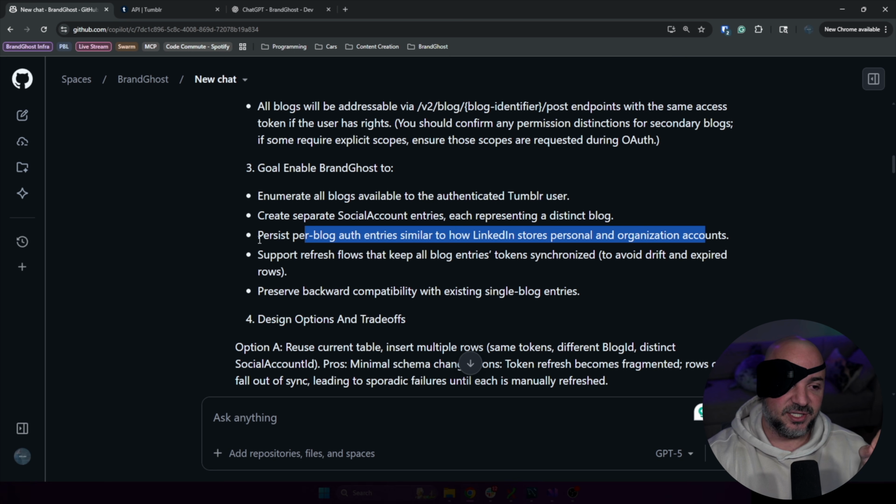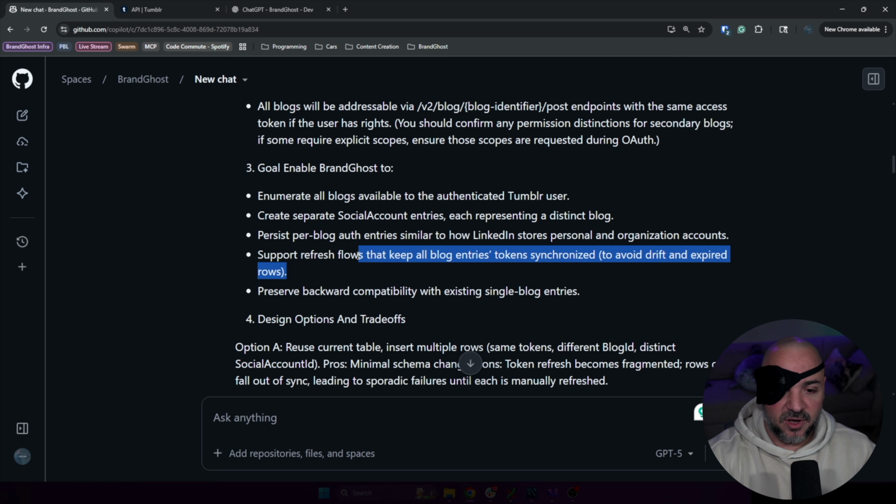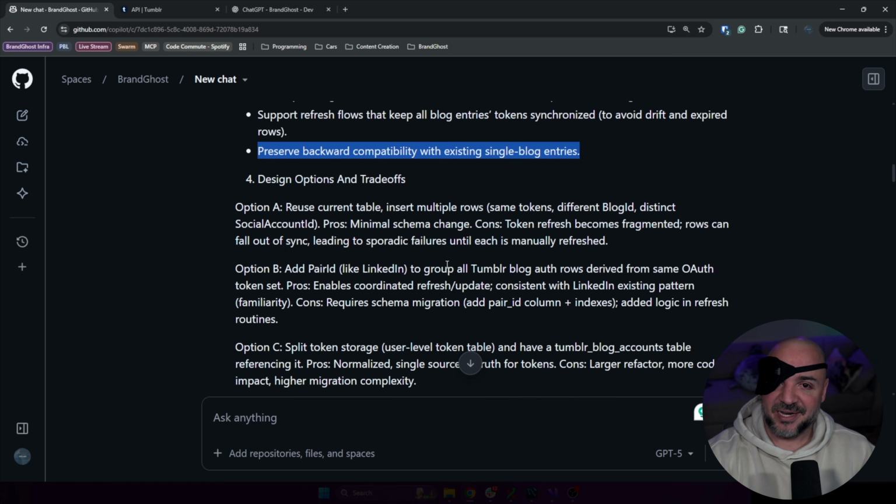What's interesting is this is a very high-level statement. How does it plan to do that? We don't know yet. Support refresh flows that keep all blog entries tokens synchronized to avoid drift in expired rows. So yes, again, we don't see how it's planning to do that. Preserve backward compatibility with existing single blog entries. Okay, so yes, and I'm also curious how it's planning to do that.